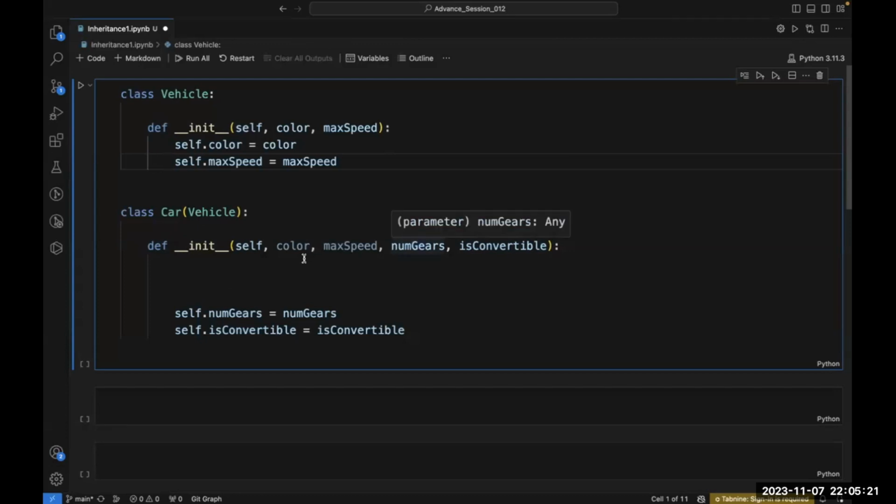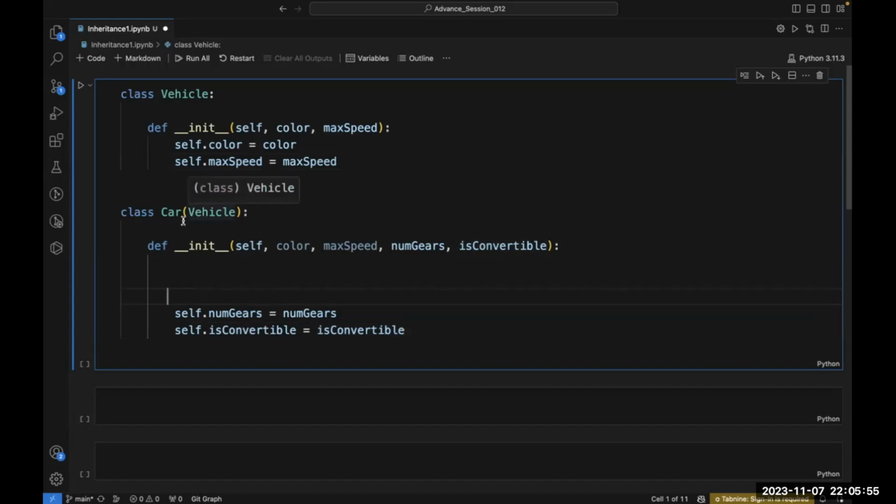So I have already defined self.color and self.max_speed inside the init of the vehicle class, so I do not need to define them here also. But number of gears and is convertible are unique to the init of this car class, so I need to define self for these. So I have defined this.